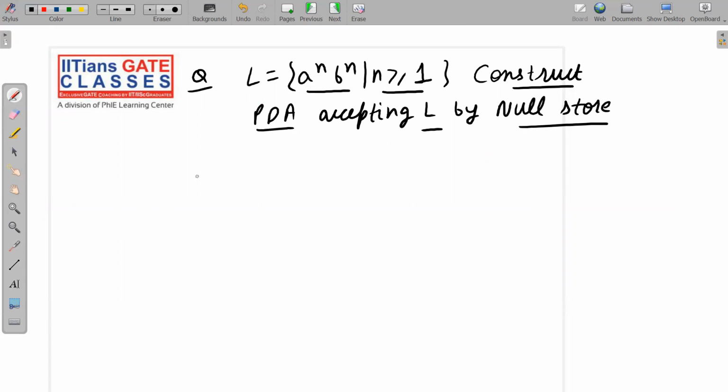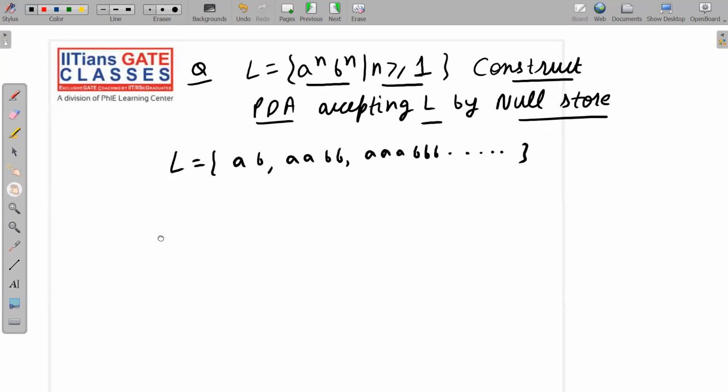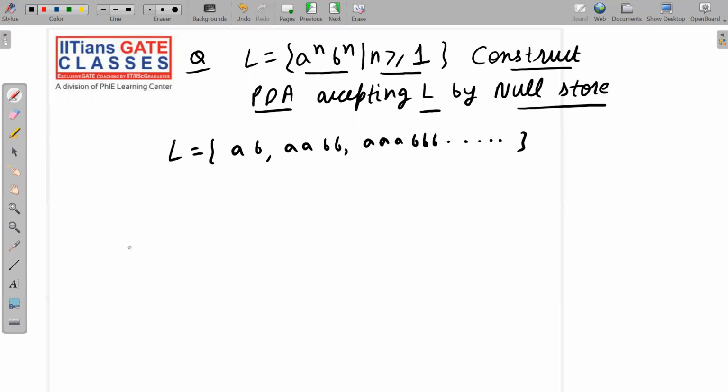So see here carefully, a^n b^n, where n is greater than or equal to 1. Now that means what? Null string won't be accepted. So the smallest string will be AB, then double A double B, then triple A triple B, and so on. So the language will be like this. Now, how to construct PDA for it? Let me do the construction.